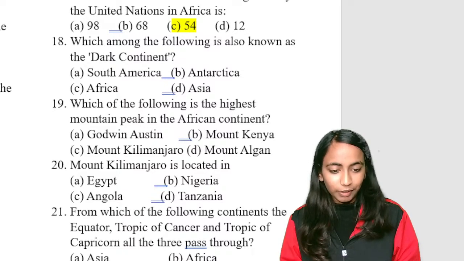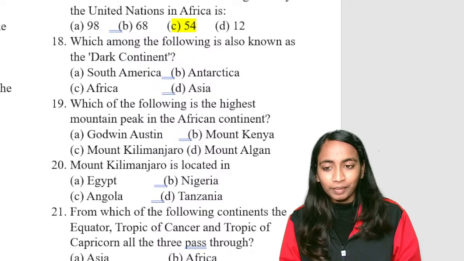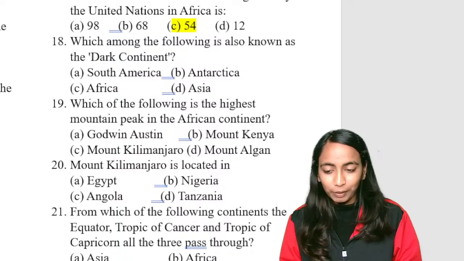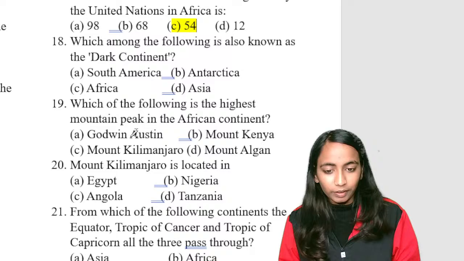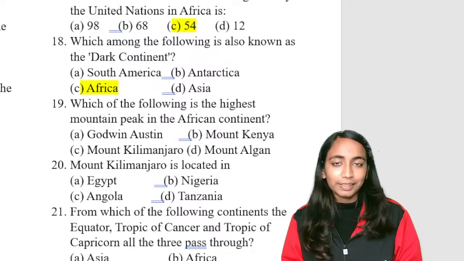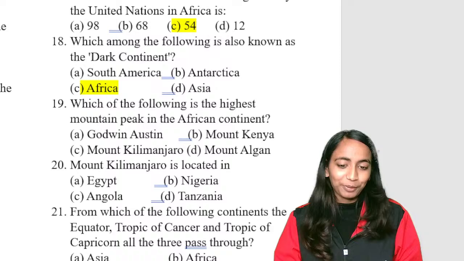Good. See, everyone is providing the answer here. How come B will be the answer, Satvik? किस question के लिए आप answer provide कर रहे हैं? What is going to be the correct answer? The right answer we will have for the question is good. Africa. किस continent को हम dark continent कहते हैं? Africa is referred to as the dark continent. So this you have to keep in mind.